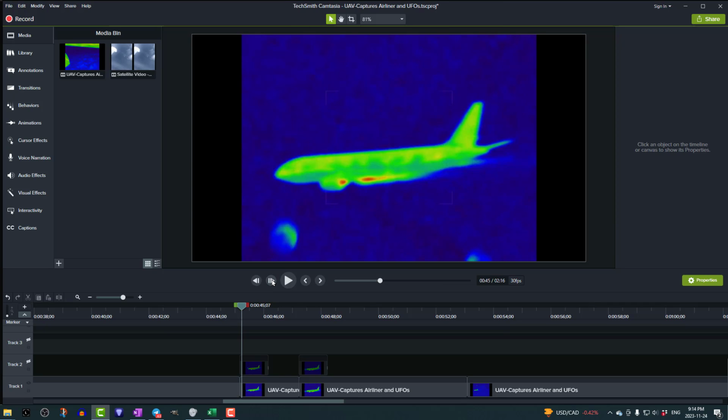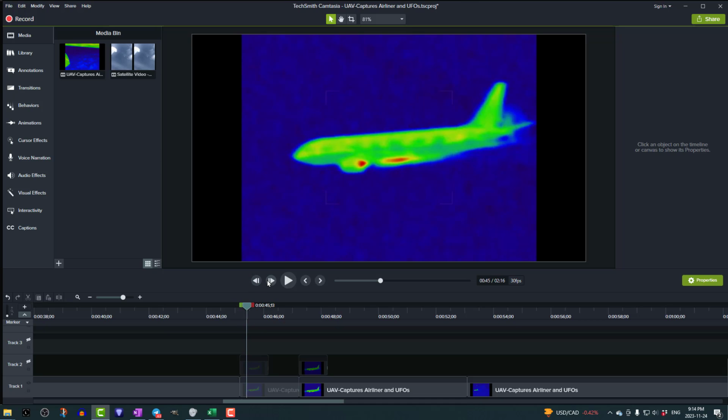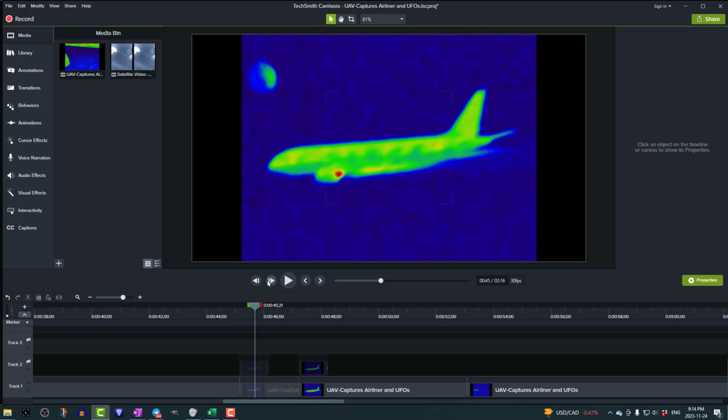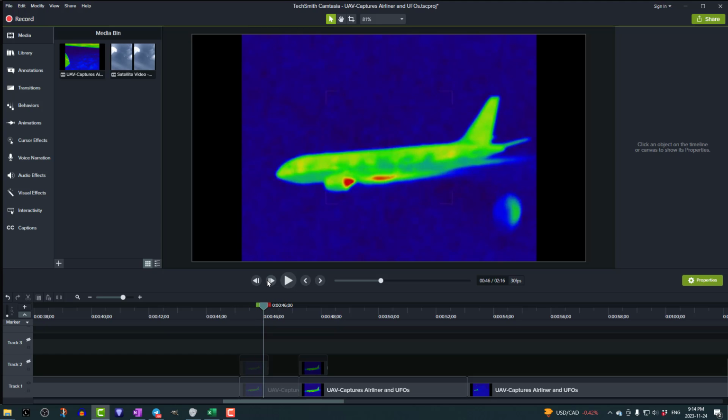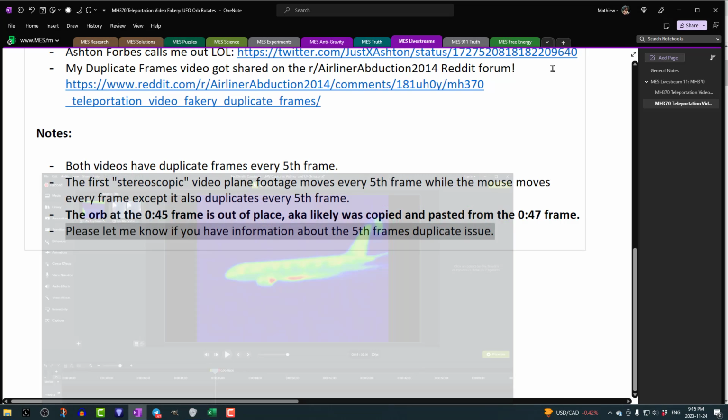And again, throughout this whole time, every fifth frame doubles. Okay, there's a double. So notice if I go right. Okay, now we're going to start counting. 1, 2, 3, 4, 5 doubles. 1, 2, 3, 4, 5, and then duplicates. The same happens again and again, every fifth one. Yeah, duplicates over there. Anyways, that is all for that.